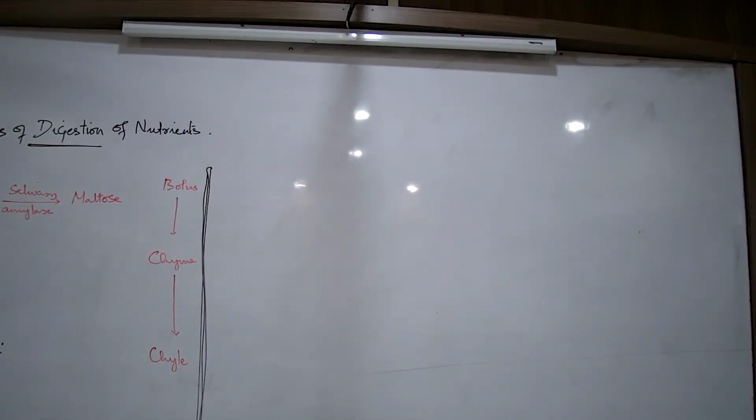Did you write down the composition of saliva? I had written all these things on the board. It is made up of water, mucus and carbon.